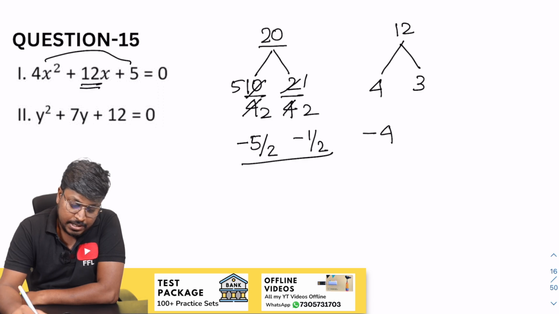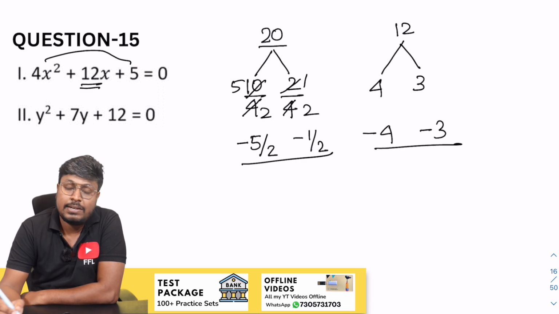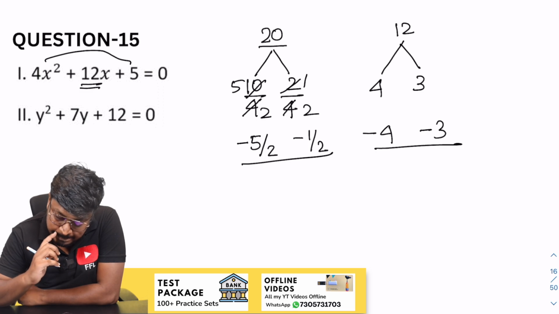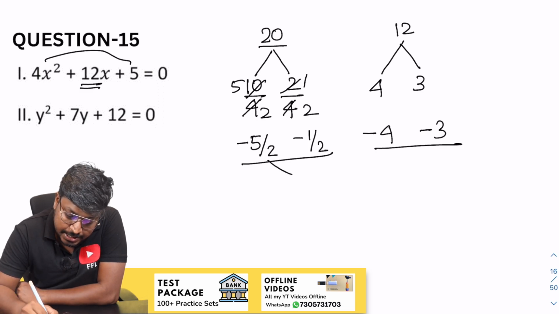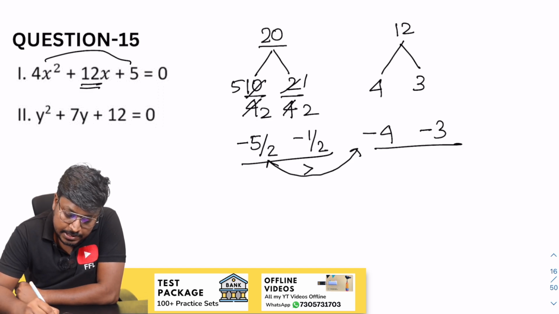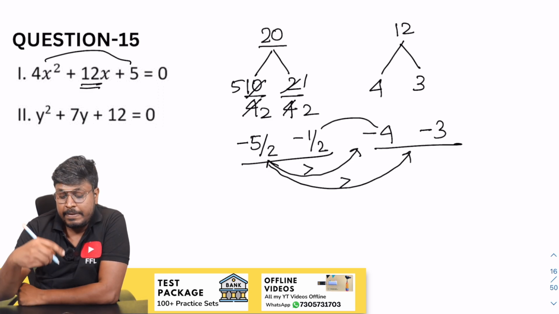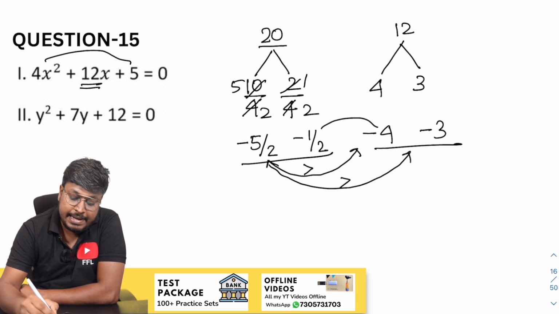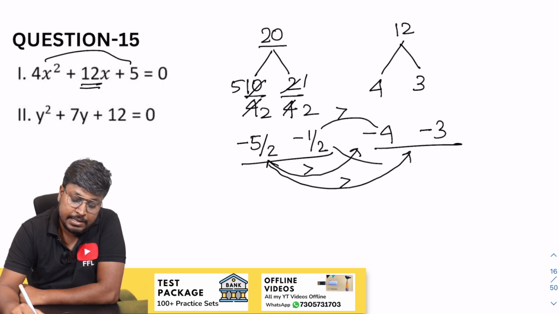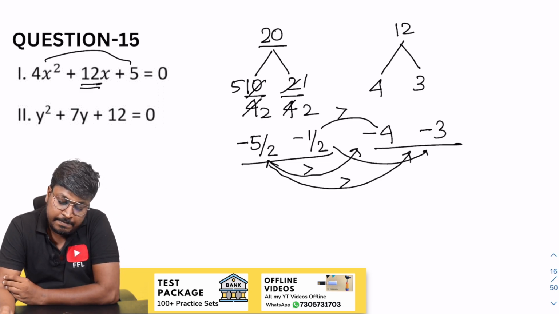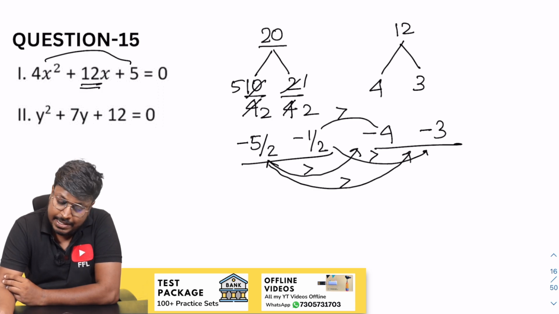So minus 4 and minus 3 will be the factors of y. Now comparison. Minus 5 by 2, minus 4, so this will be 8. Minus 5 by 2 is greater than. Minus 5 by 2, minus 3, minus 5, this is greater than. Minus 1 by 2, 4, 4 into 2 will be 8, minus 1 minus 8, again minus 1 is greater than. Minus 1 by 2, 3, so again minus 1 is greater than.